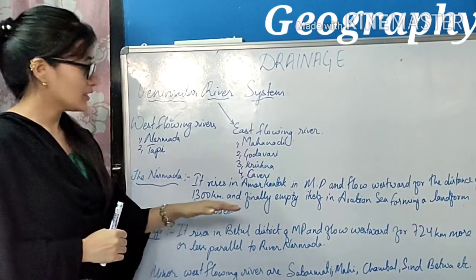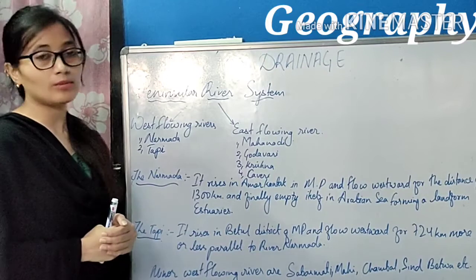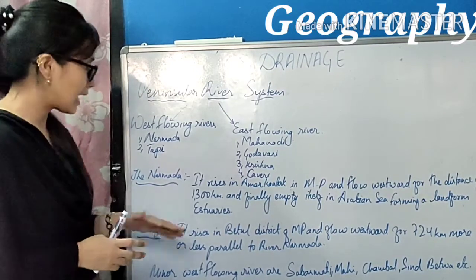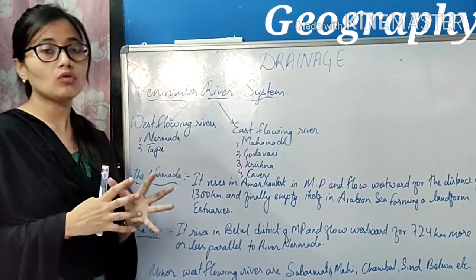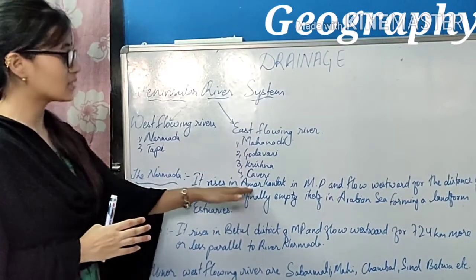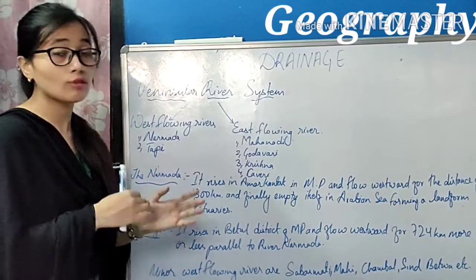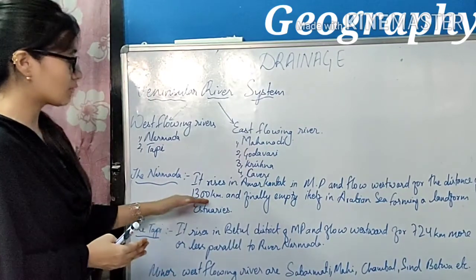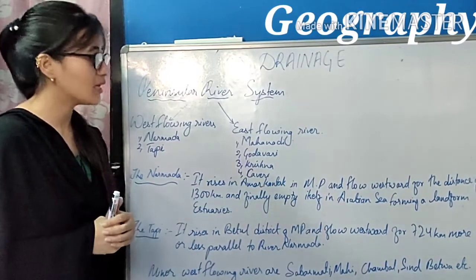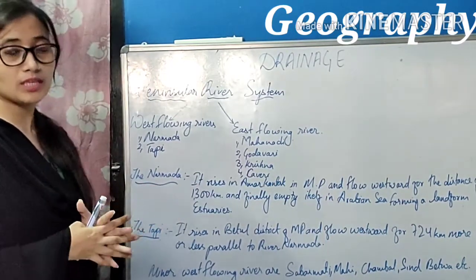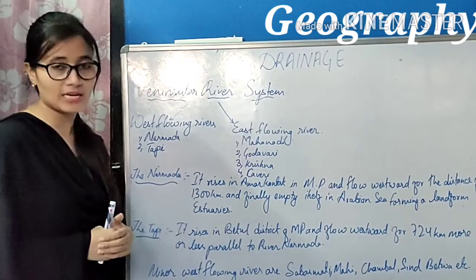And finally it empties itself in the Arabian Sea, forming a landform which is known as an estuary. So the river Narmada rises in Amarkantak in Madhya Pradesh, flows westward for a distance of 1300 km, and finally empties itself in the Arabian Sea, forming a landform which is known as an estuary.